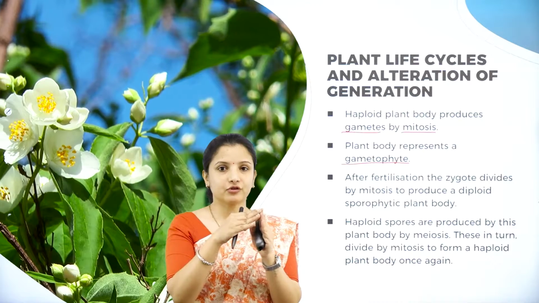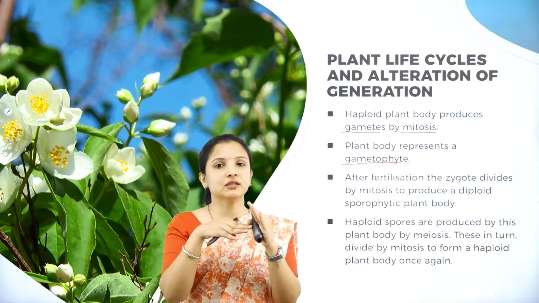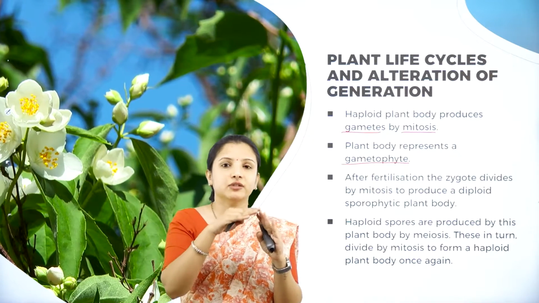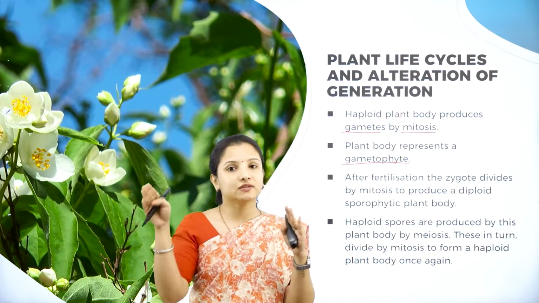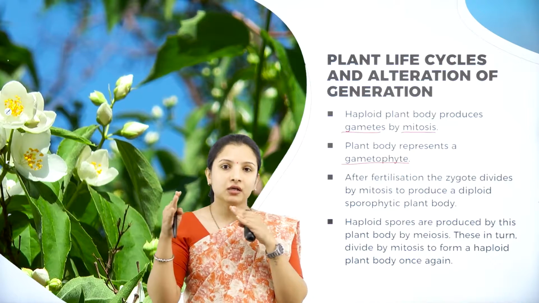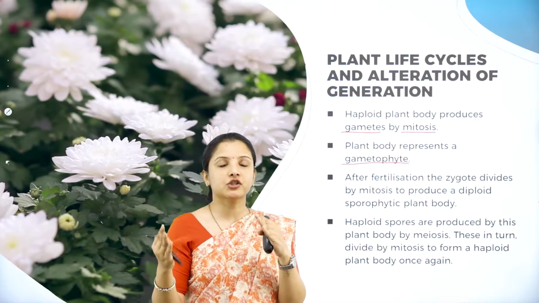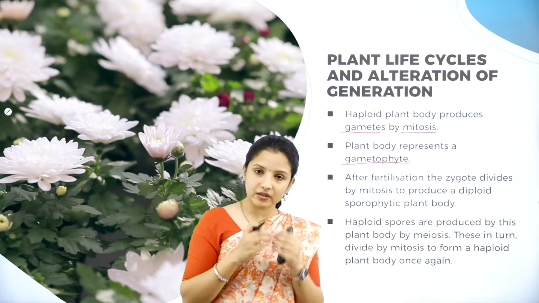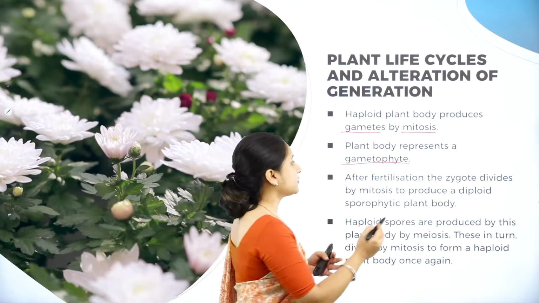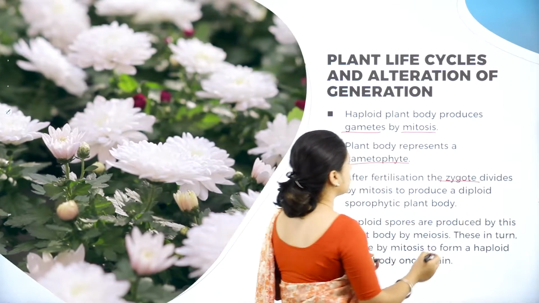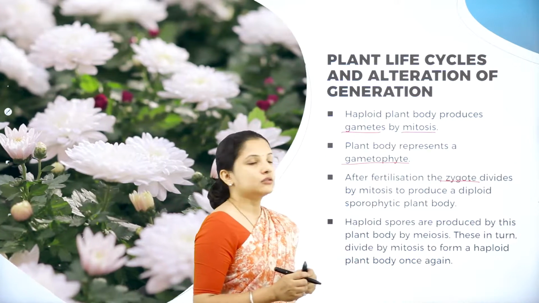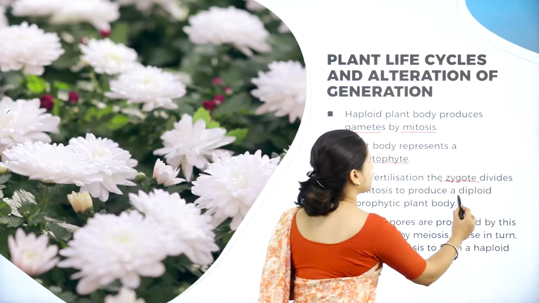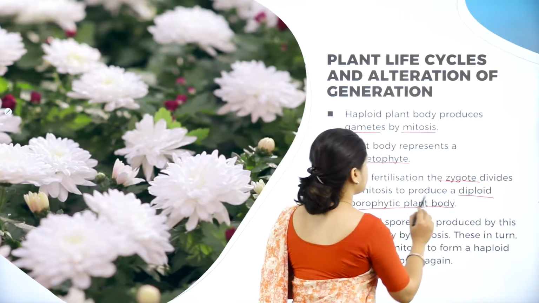These anthrozoids are flagellated, so with the help of water they will start to move towards the mouth of the female reproductive structure, and they will fuse with the female gamete. So after fertilization, when this fusion occurs, what happens? It will result in the formation of the zygote. Now it is diploid. The zygote divides by mitosis, and it will produce a diploid sporophytic plant body.